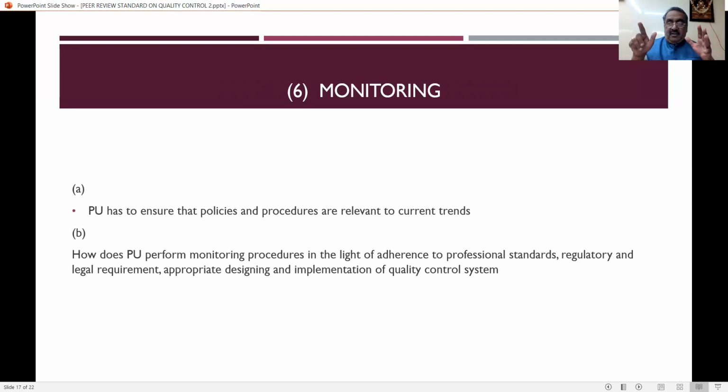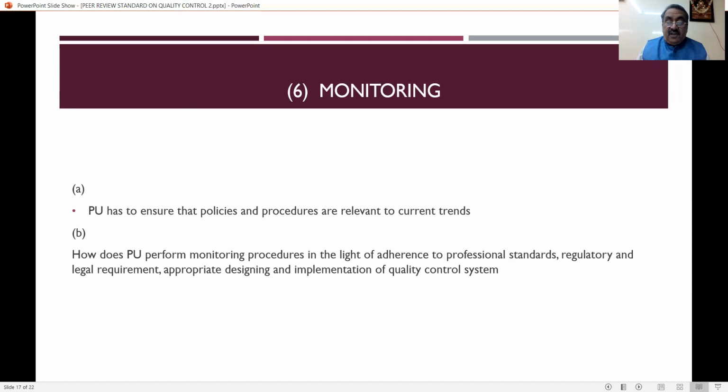Next one is monitoring. That means we are making the supervision or monitoring. So here, the practicing unit has to ensure that the policies and procedures are relevant to current trends. So that means, indirectly, they say that the policies and procedures of the practicing unit have to be updated with the current trends. So in what way are they updating to the current trends? That also has to be given to the peer reviewers. How does a practicing unit perform monitoring procedures in the light of adherence to the professional standards, regulatory and legal requirements, and appropriate design and implementation of quality controls?